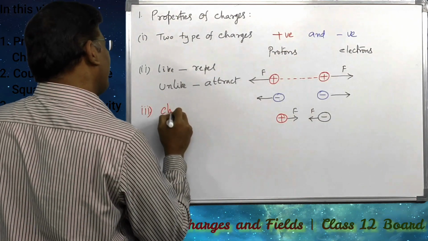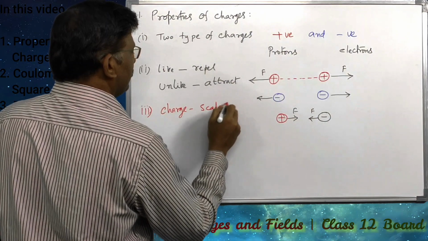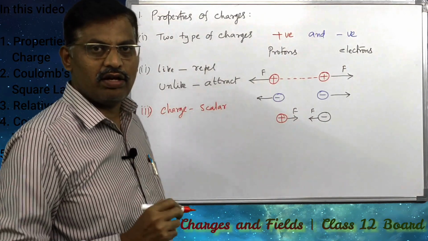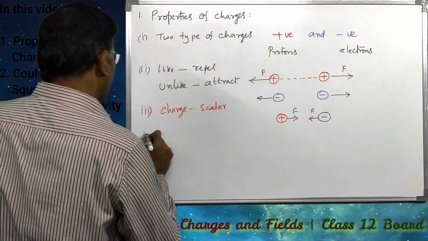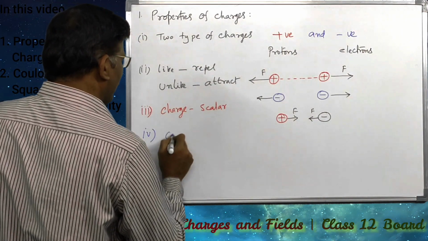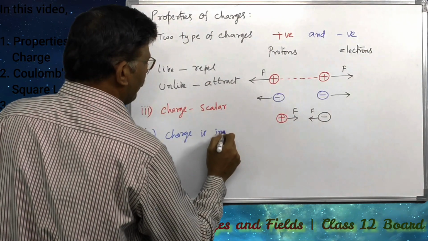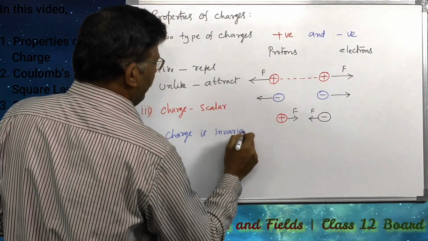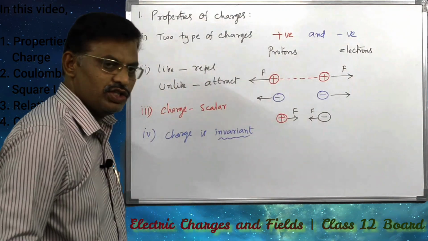Charge is a scalar physical quantity. And next, the fourth point is charge is invariant. Invariant is nothing but no change.